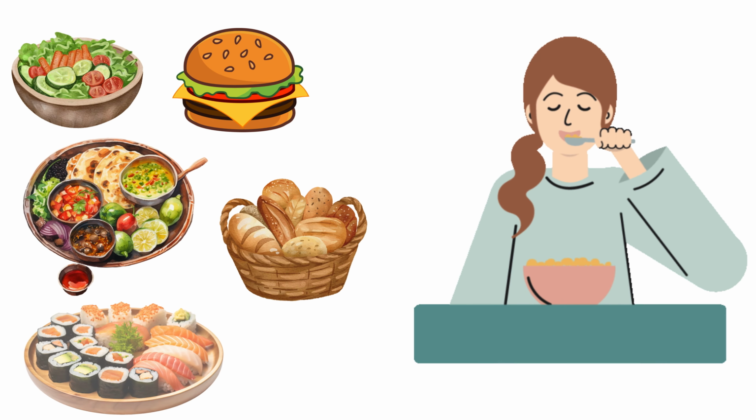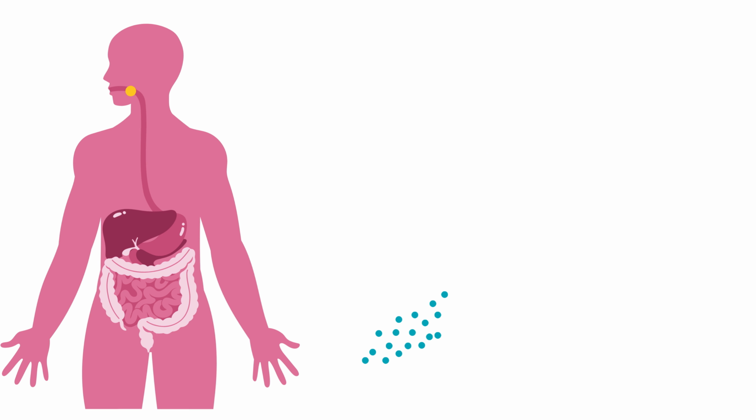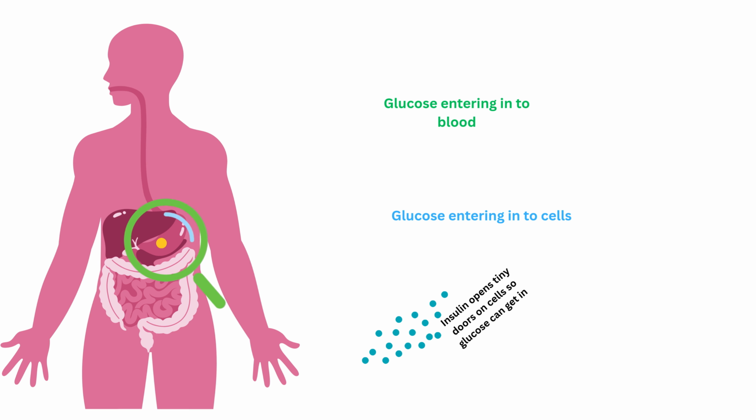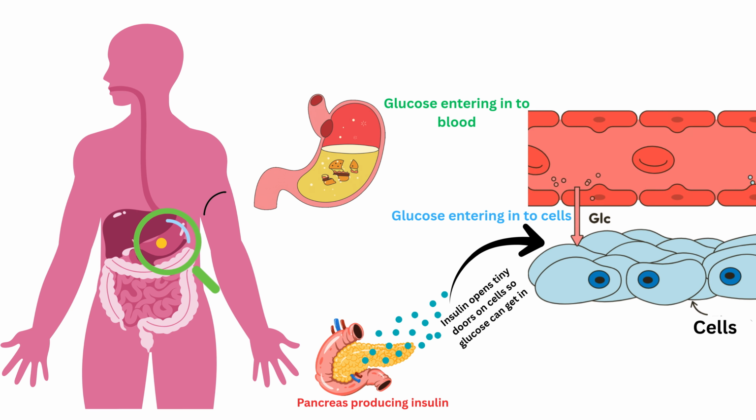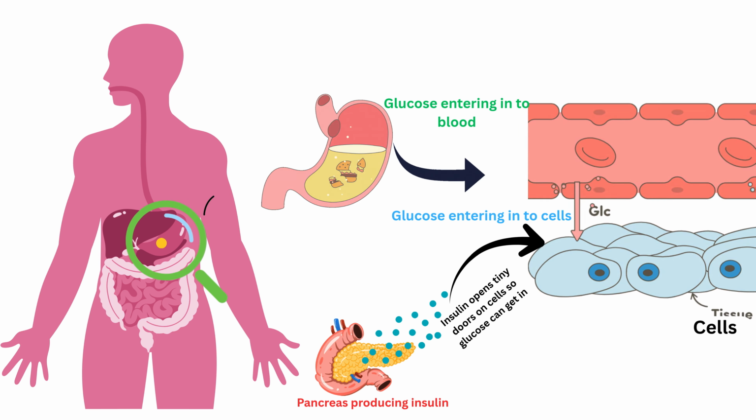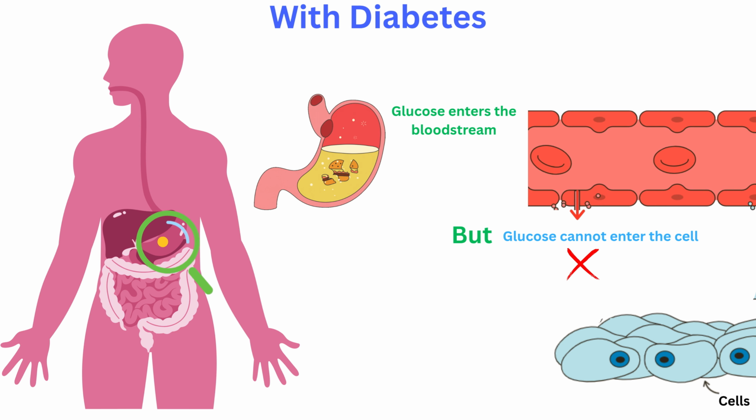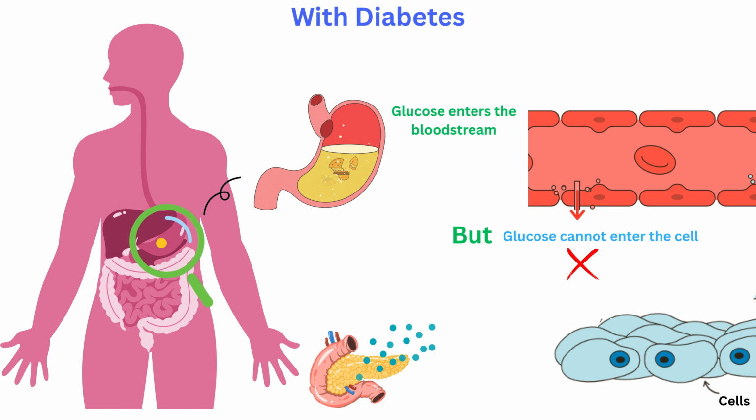You eat food, sugar from your food, glucose, hits your bloodstream. A hormone called insulin should act like a key, opening tiny doors on your cells so glucose can get in and power you up. With diabetes, that system breaks: either you don't have enough keys, or the doors stop listening.